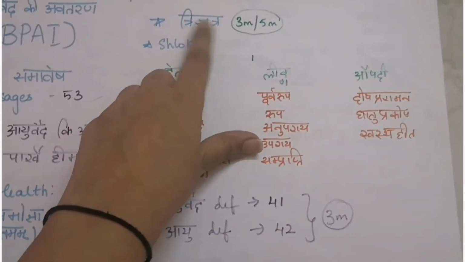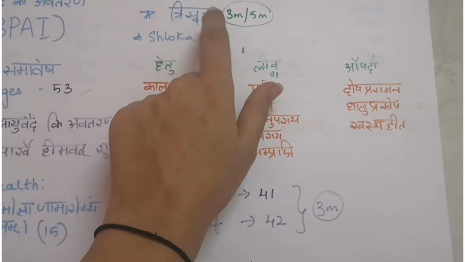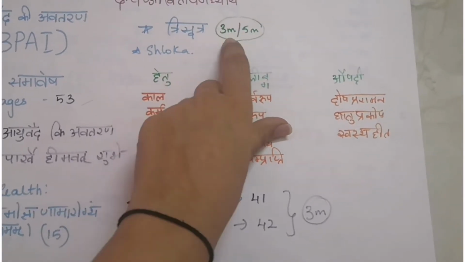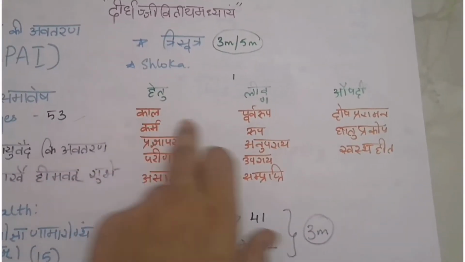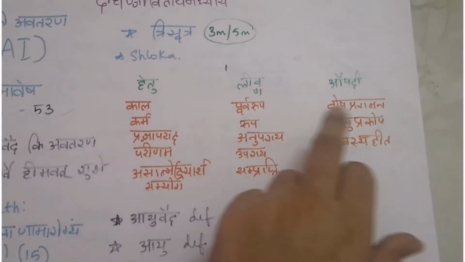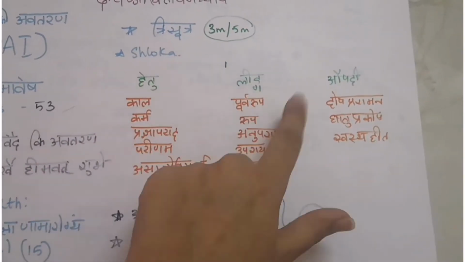Okay, and now Trisutra is very important. There is a shloka for Trisutra that you have to learn. It can be asked for 3 marks or 5 marks, and I have given also the classification. This is not mentioned in the textbook, but I have written here. There are 3 things in Trisutra: Hetu, Linga, Aushadhi.